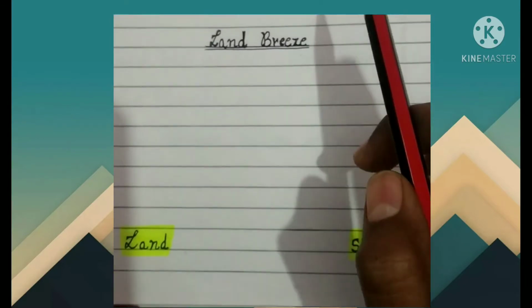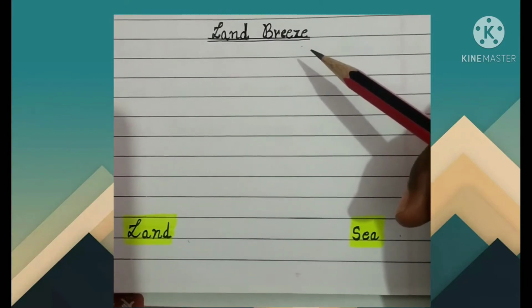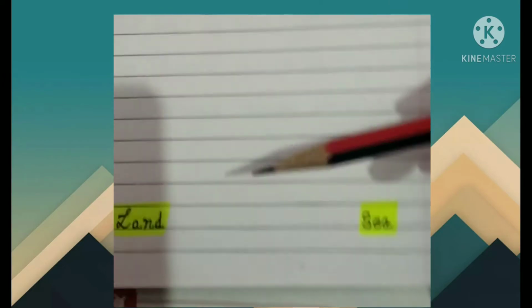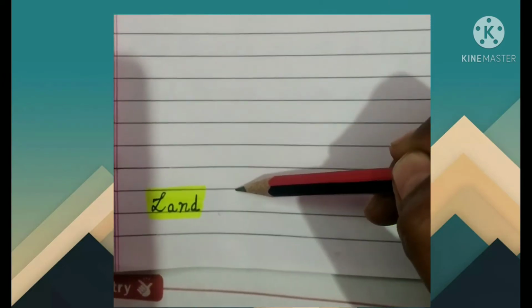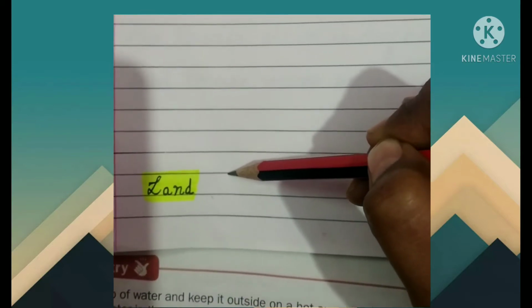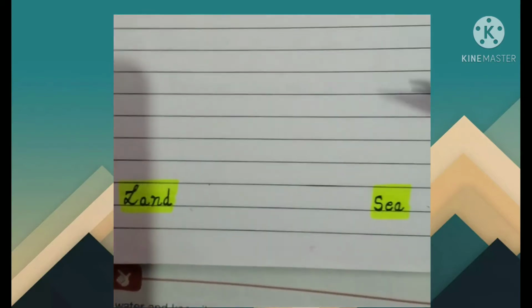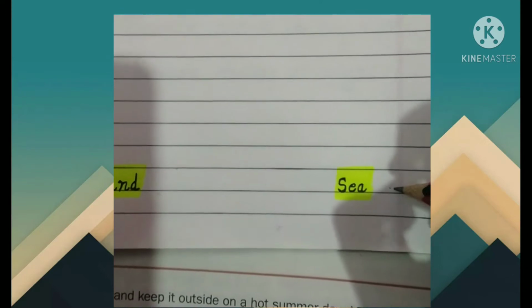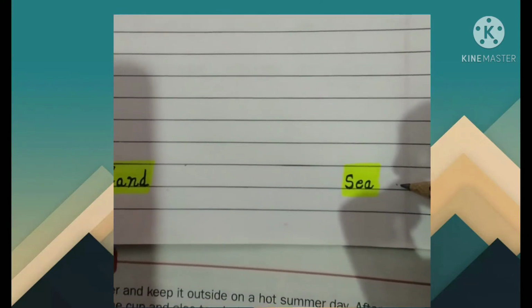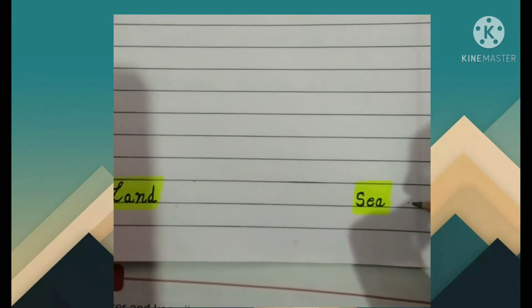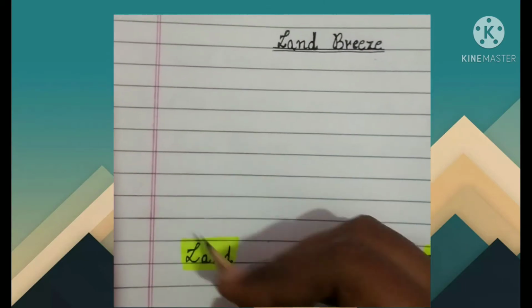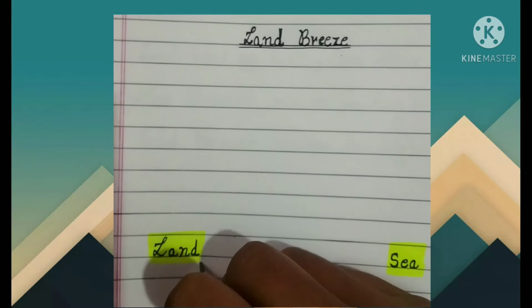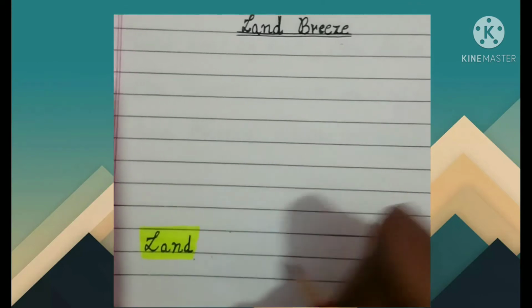You must have remembered the points that I've told you earlier about land and sea. Land is heated up faster, and land also cools down faster. And the sea will retain its warmth for a longer time because the sea takes a long time to heat up. Then the land will cool down faster as compared to the sea.